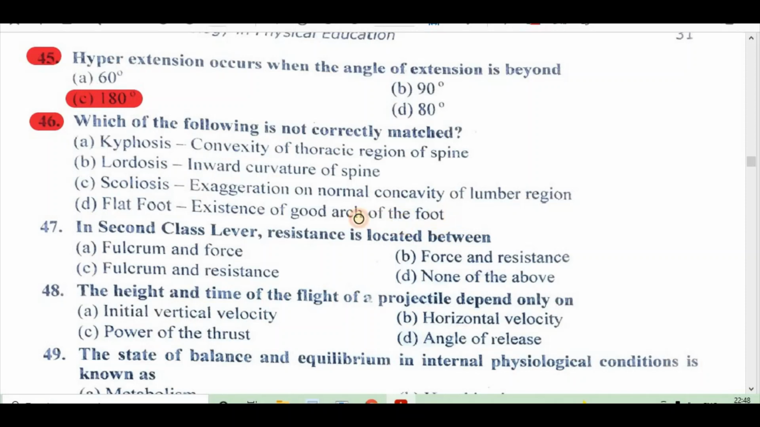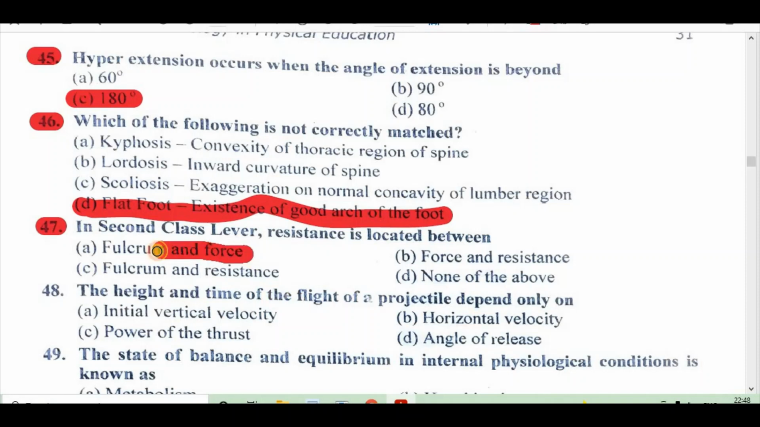Right answer is D, flat foot, existence of good arc of the foot. Question 47. In second class lever, resistance is located between A, fulcrum and force, B, force and resistance, C, fulcrum and resistance, D, none of the above. Right answer is A, fulcrum and force.